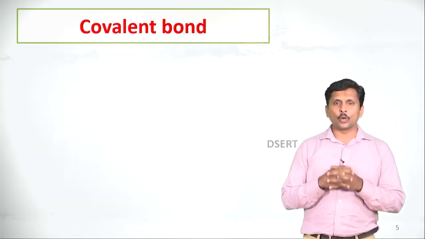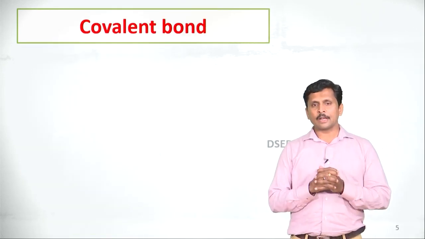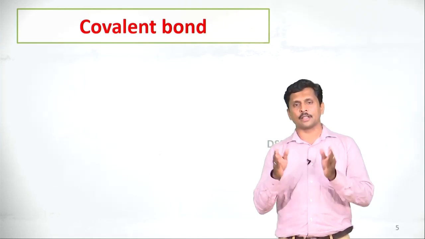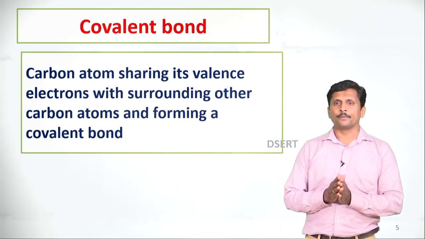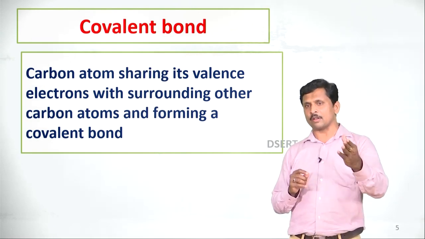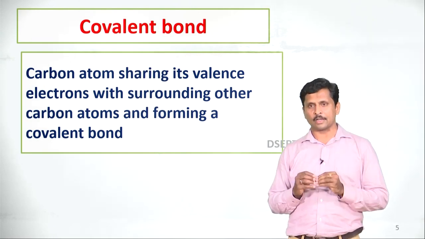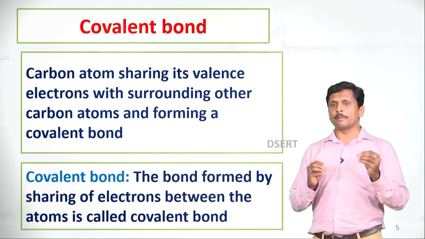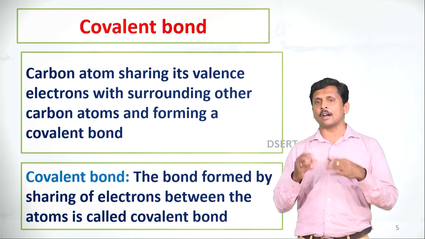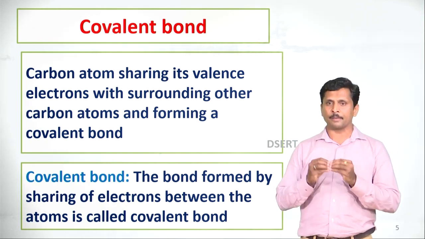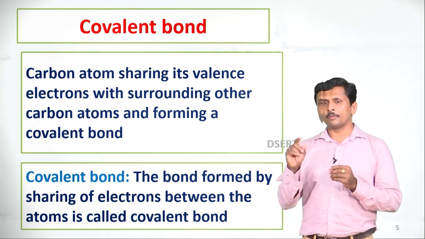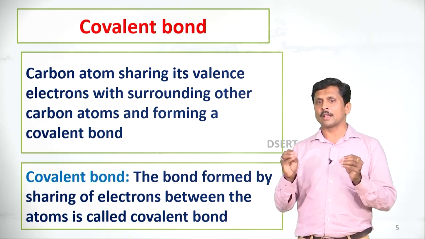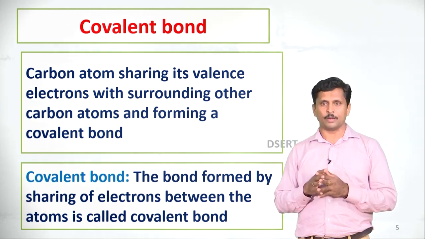Let us understand covalent bond in carbon. Carbon is a very unique element. It will produce a large number of carbon compounds in nature. What is a covalent bond? Carbon atom shares its valence electrons with surrounding other atoms and forms a covalent bond. The bond formed by sharing of electrons between the atoms is called a covalent bond. Once again I will repeat, what is a covalent bond? The bond formed by sharing of electrons between carbon atoms or any other atoms is called a covalent bond.